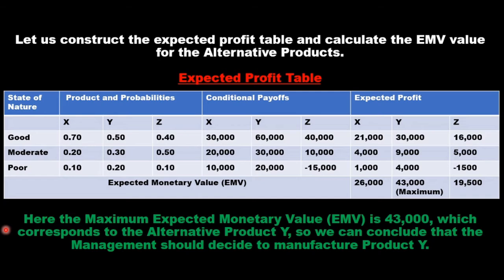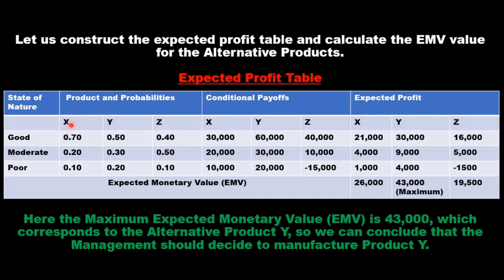Now to solve this problem, we will first construct the expected profit table, and then we will calculate the EMV value for the alternative products. So using the information given in the question, we construct this expected profit table. We have three different states of nature, three different products, and the probabilities of the different states of nature for each product are given.